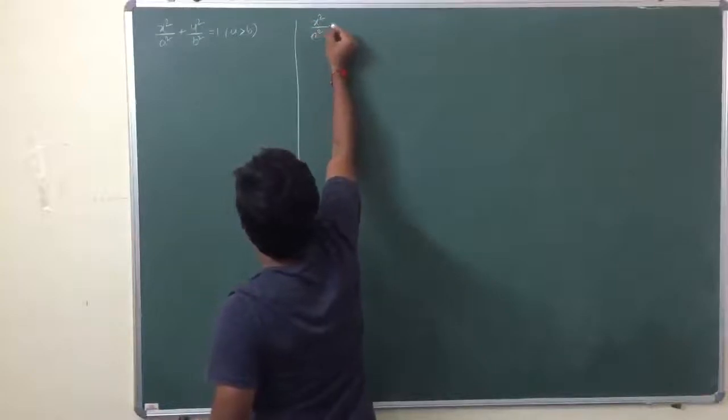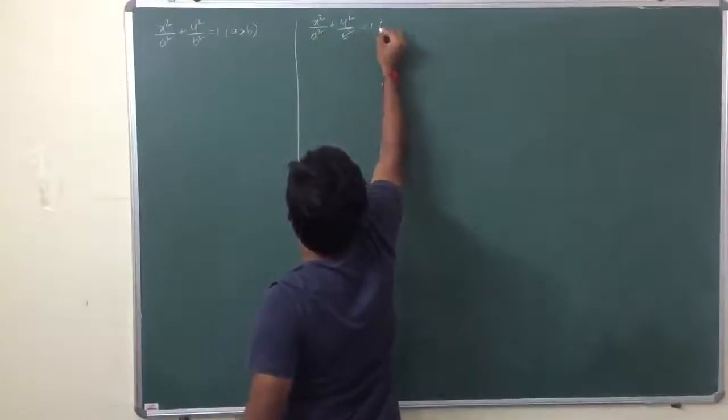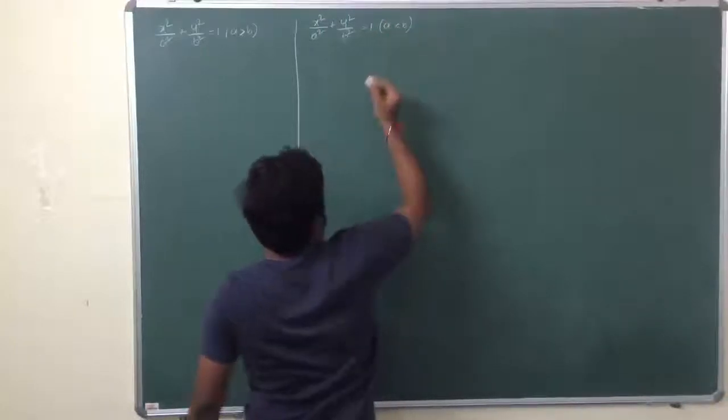X square by a square plus y square by b square equal to 1, where a is less than b.